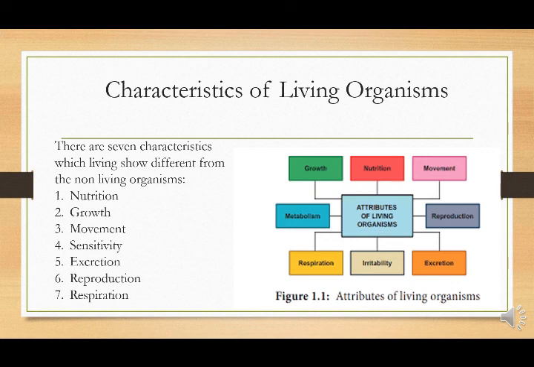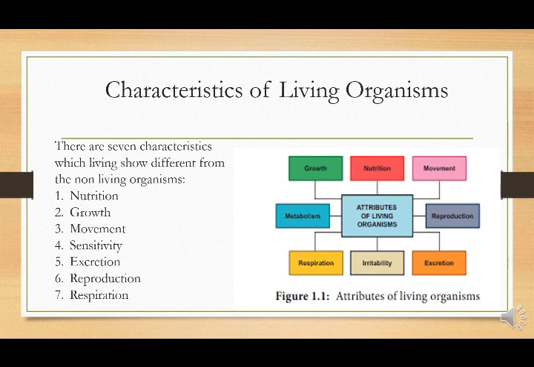So they can reproduce. And the seventh characteristic is that they respire. Human beings take oxygen in and carbon dioxide is taken out. So they can excrete as well.